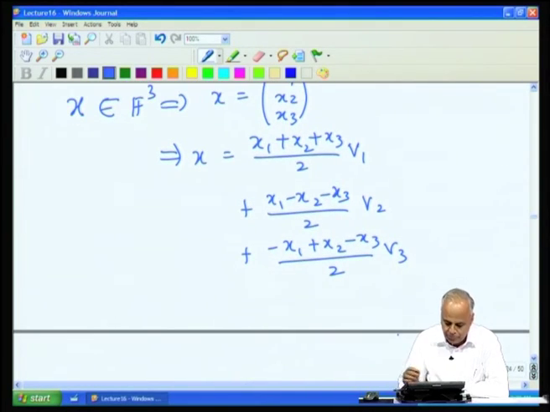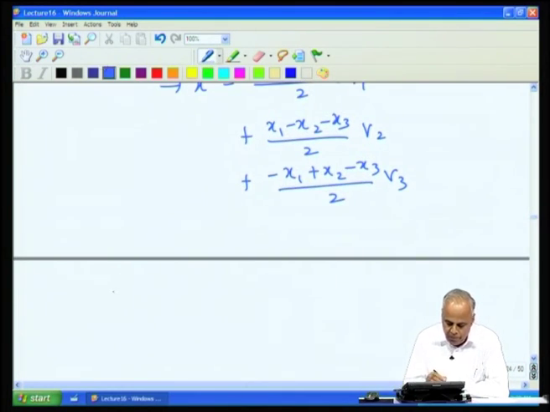And therefore, the new components in terms of this new basis are (x1 + x2 + x3)/2, (x1 - x2 - x3)/2 and (-x1 + x2 - x3)/2.